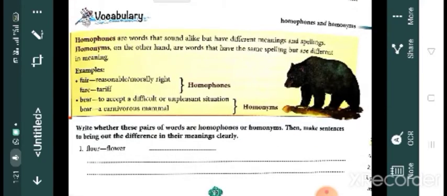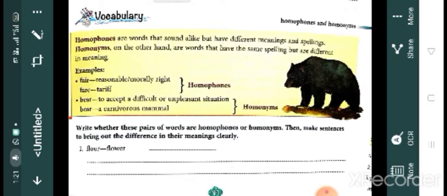Vocabulary section, page number 11 in your workbook. Homophones are used. So now you know the difference between homophones and homonyms. We already discussed it in our textbook. Homophones are words that sound alike but have different meanings and spelling, but the pronunciation is the same. Homonyms have the same spelling but different meanings. Next, exercises are given there, so we are moving straight to the exercise.